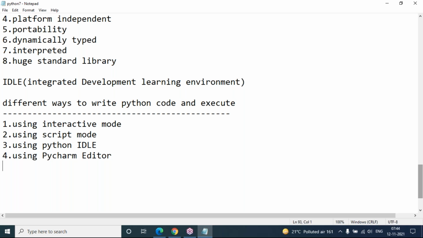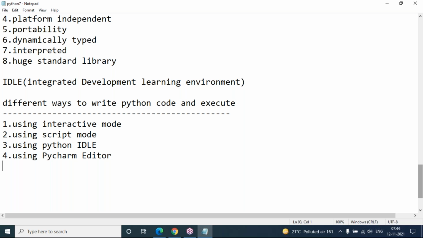But how do you get PyCharm editor here? To get PyCharm editor, you just go to Google and download PyCharm. You can type it, and there will be an official website like JetBrains.com. This PyCharm editor is developed by the JetBrains community. I'll show you just quickly.